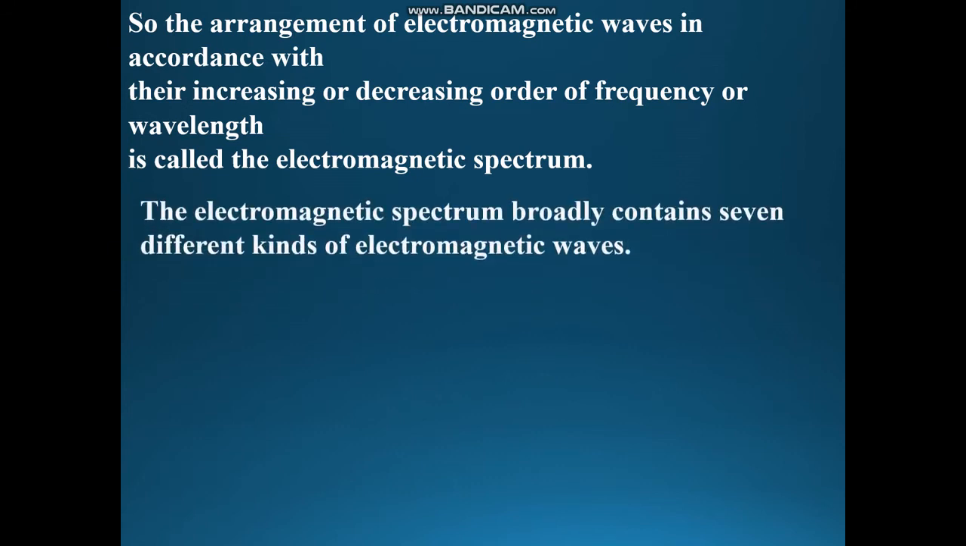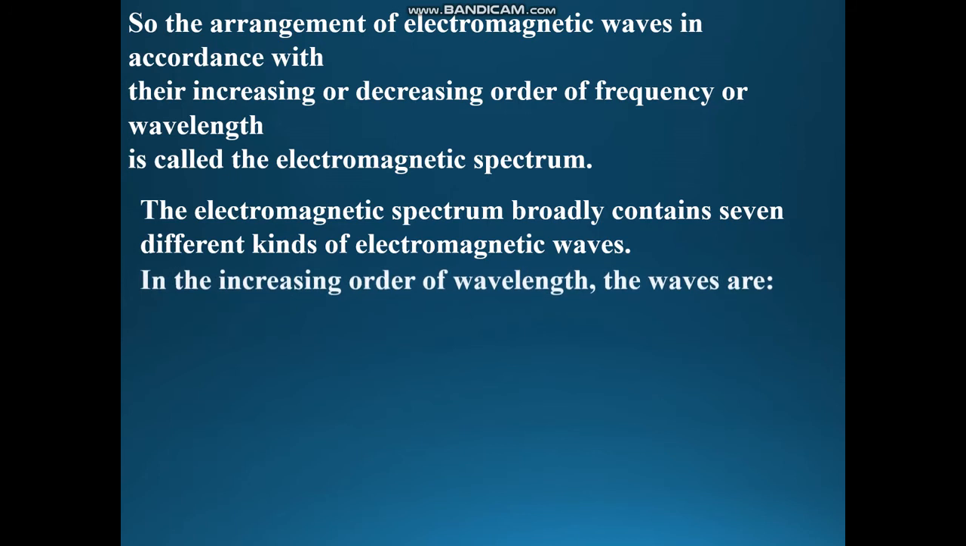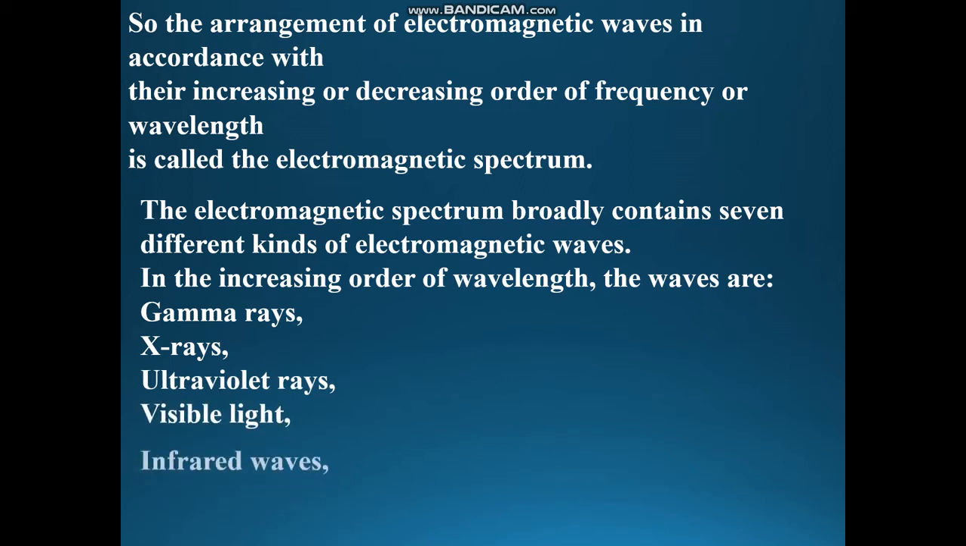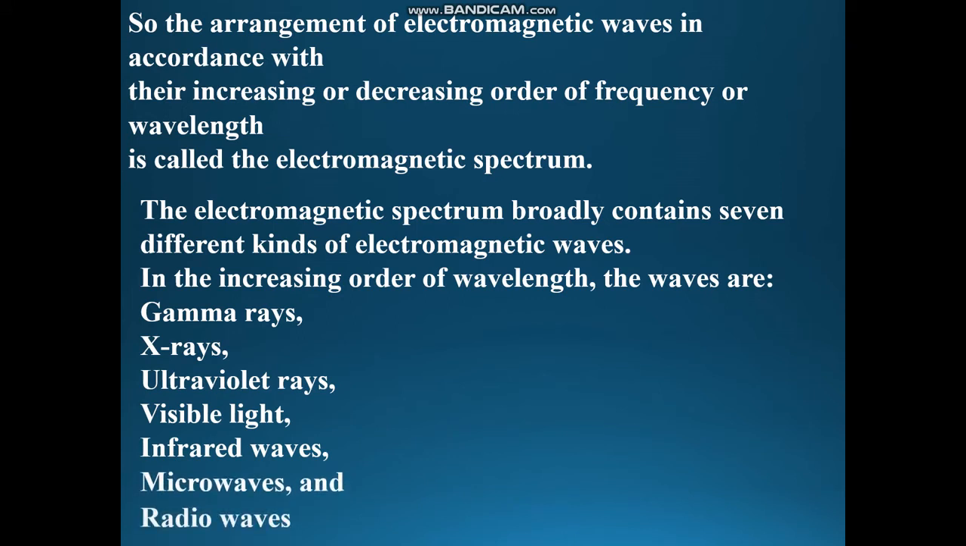The electromagnetic spectrum broadly contains 7 different kinds of electromagnetic waves. In the increasing order of wavelength, the waves are gamma rays, X-rays, ultraviolet rays, visible light, infrared rays, microwaves, and radio waves. That means gamma rays will have the least wavelength and the radio waves will have the maximum wavelength.